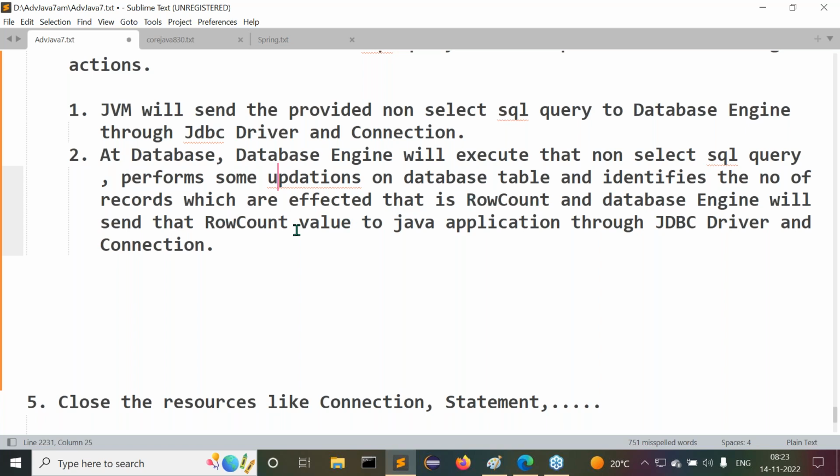And the database engine will send that row count value to the Java application through the JDBC driver and connection. Now try to understand this meaning.